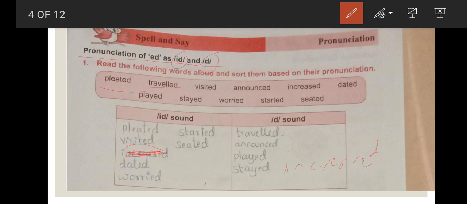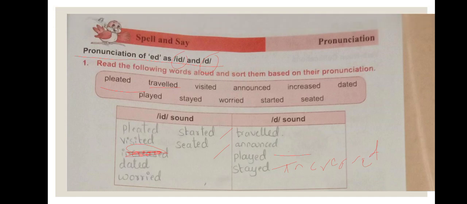Next, played. Where does it come? Yes, it comes here. Played. Stayed. It also comes here. Started. It comes in the ID sound. Seated. Here. Yes. I hope you all understood this. Once again, see the upper box and try to collect some words which end with ed and see what the pronunciation of that word is, either ed sound or only d sound.